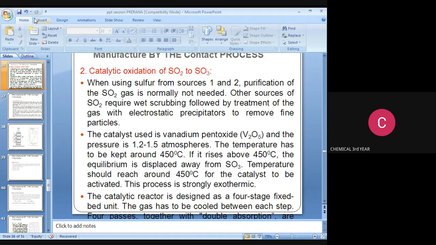If it rises above 450 degrees Celsius, the equilibrium is displaced away from SO3. The temperature should reach around 450 degrees Celsius for the catalyst to be activated. This process is strongly exothermic. Note it down, this is very important. This process is a strongly exothermic reaction. The catalytic bed reacts in a four-stage fixed bed.